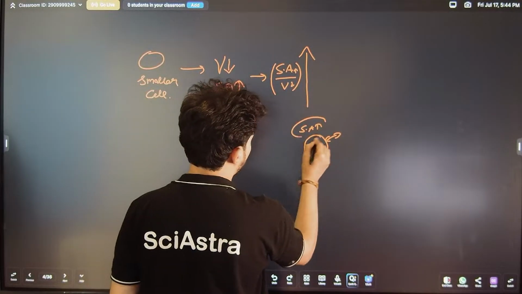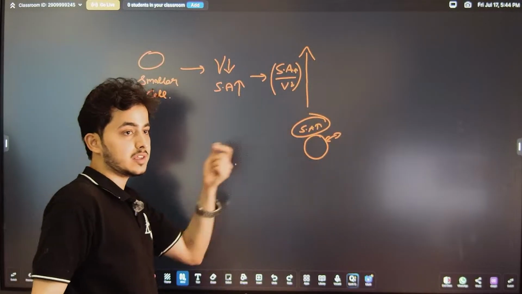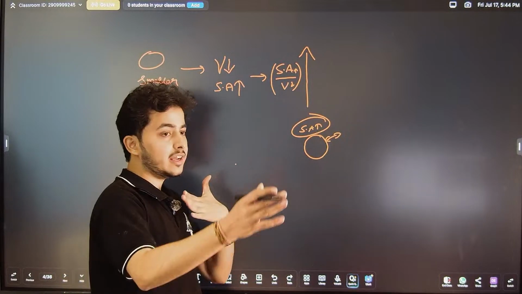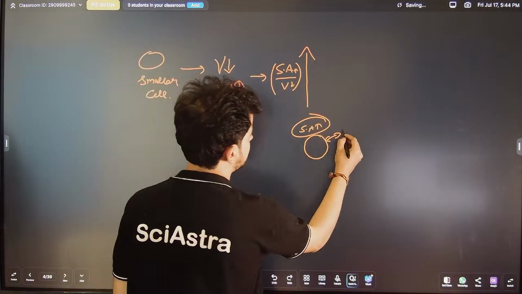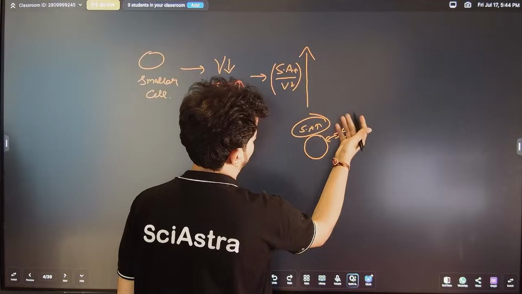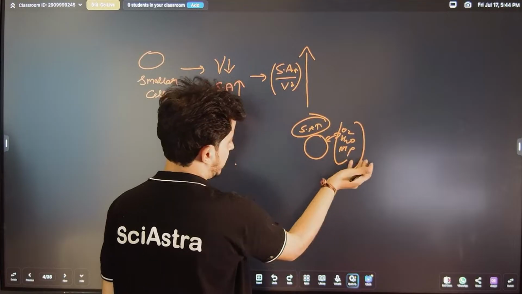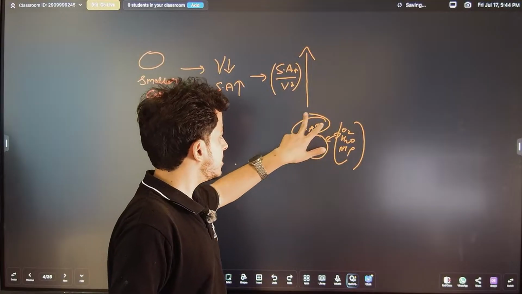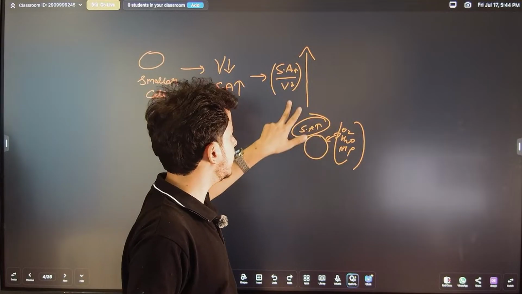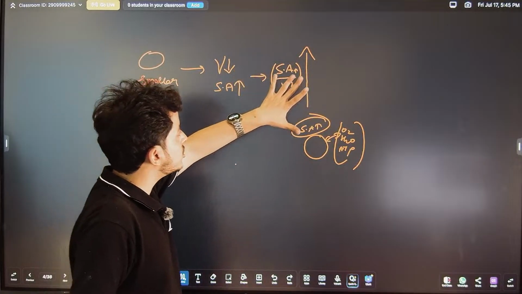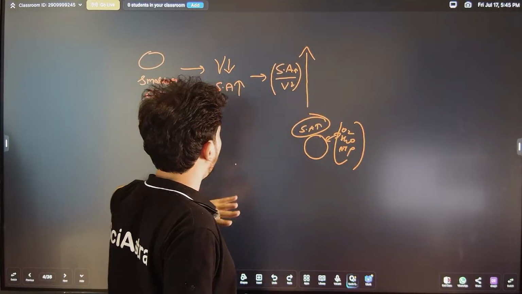So the cell also wants increased surface area, because if the surface area is more, then the cell can exchange nutrients like oxygen, water, and all other important substrates that it wants to sustain the metabolic activities of the cell. So a cell wants a high surface area and a low volume, so that it has a higher surface area to volume ratio.